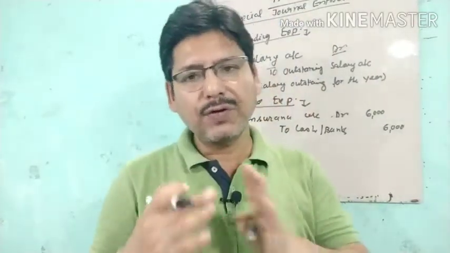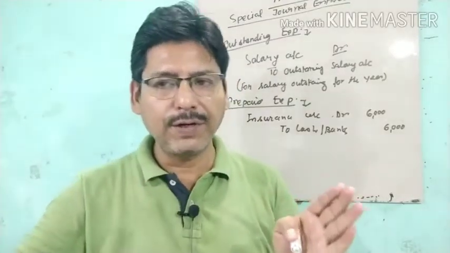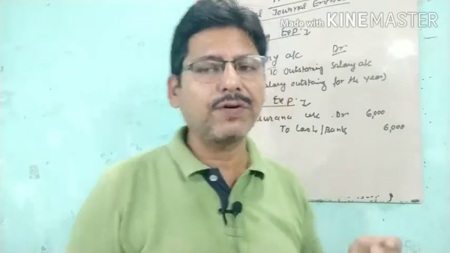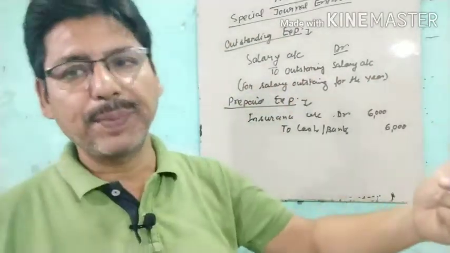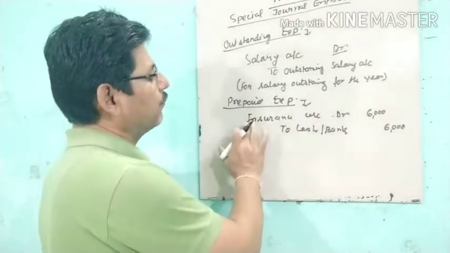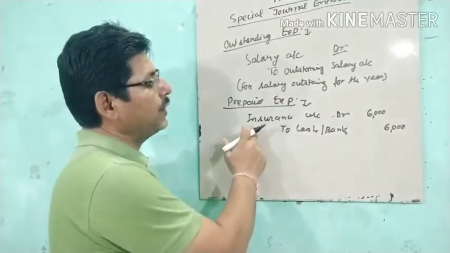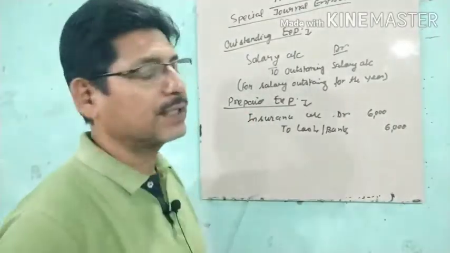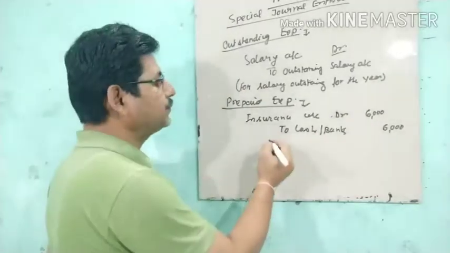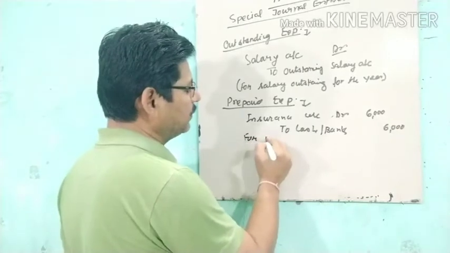Insurance is generally for one full year, so half the amount is for the current year and half for the next year. So earlier we had shown insurance account debit to cash 6,000, for insurance paid.